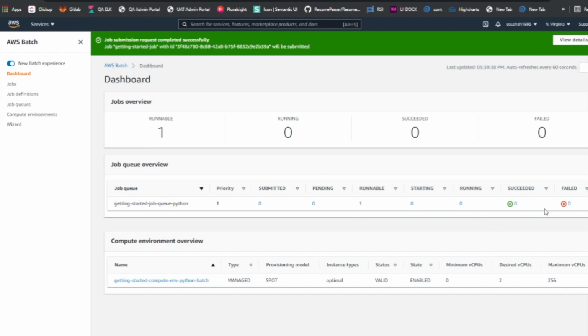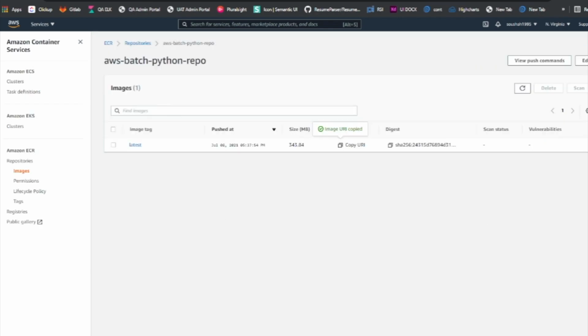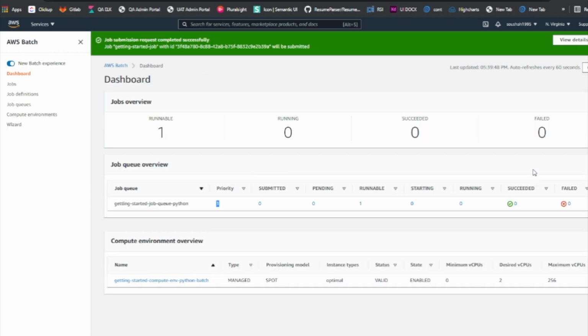So we still have one runnable. This job is in the queue, in the priority queue. And once the data is taken from the queue, it will run on our Docker container. We just pushed the image here, so we gave the URI in the definition, and things should work fine. Let's see. Might take a while.